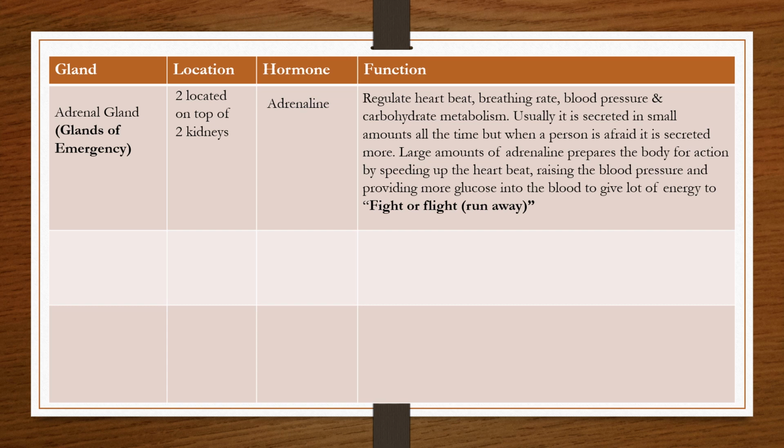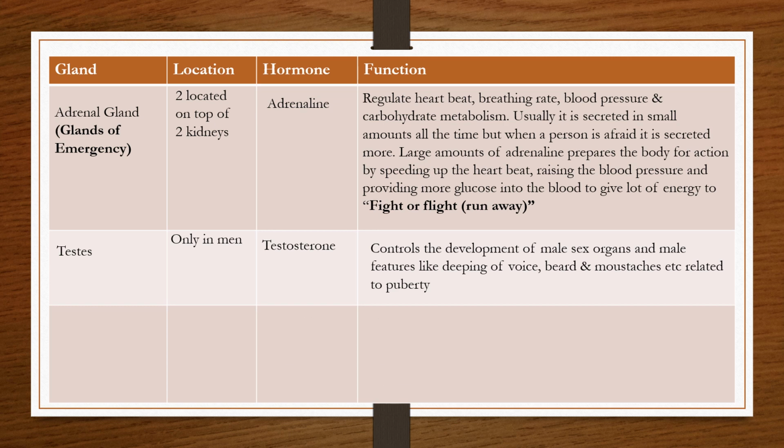Adrenaline normally regulates the heartbeat, it controls the blood pressure and carbohydrate metabolism. But when produced in a lot of quantity, at that time, adrenaline speeds up the heart rate, it raises the blood pressure, and it ensures that there is more glucose which is provided to the blood, so that a lot of energy can be obtained by its metabolism for either fighting the situation or flight, that is running away from this situation. We have a lot more about adrenaline in my next video, so do remember to go and have a look at that as well.